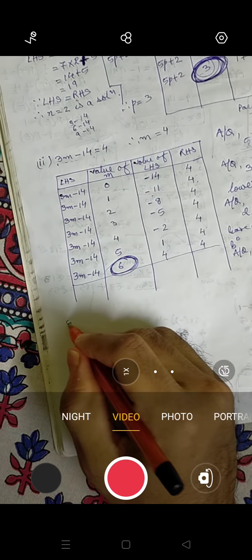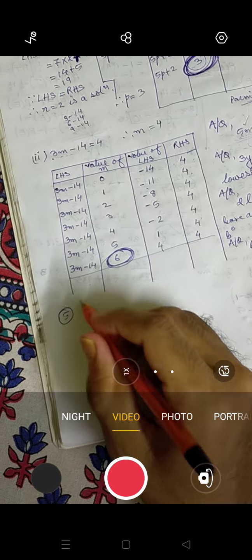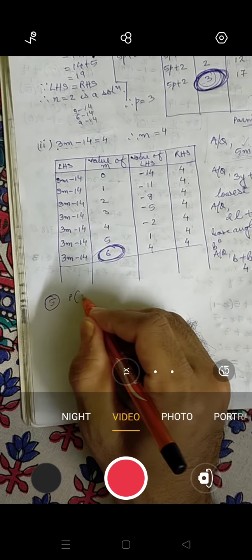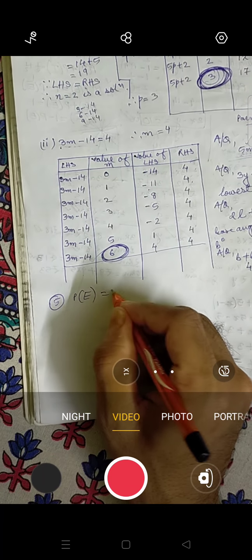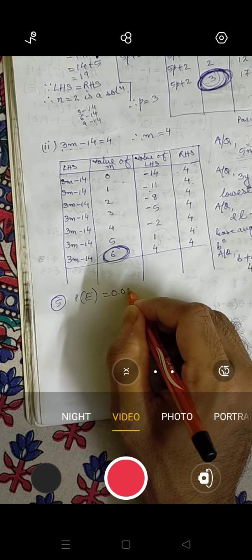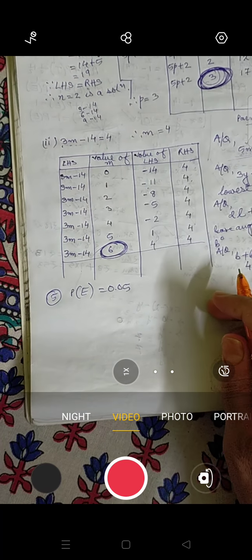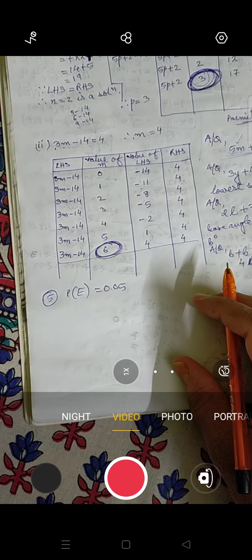Number 5. We'll say given. You can write given. Probability of event equals 0.05. What do you need to find? Probability of not getting an event.